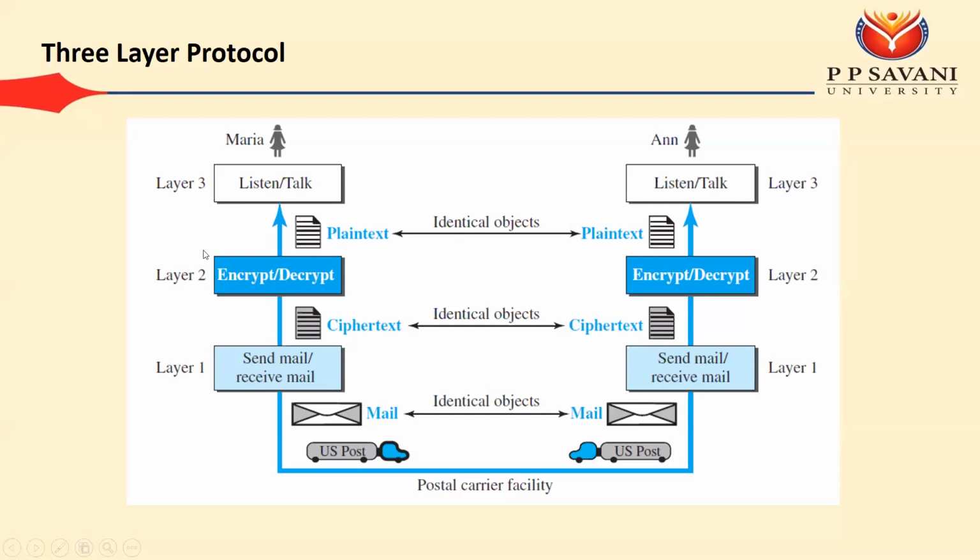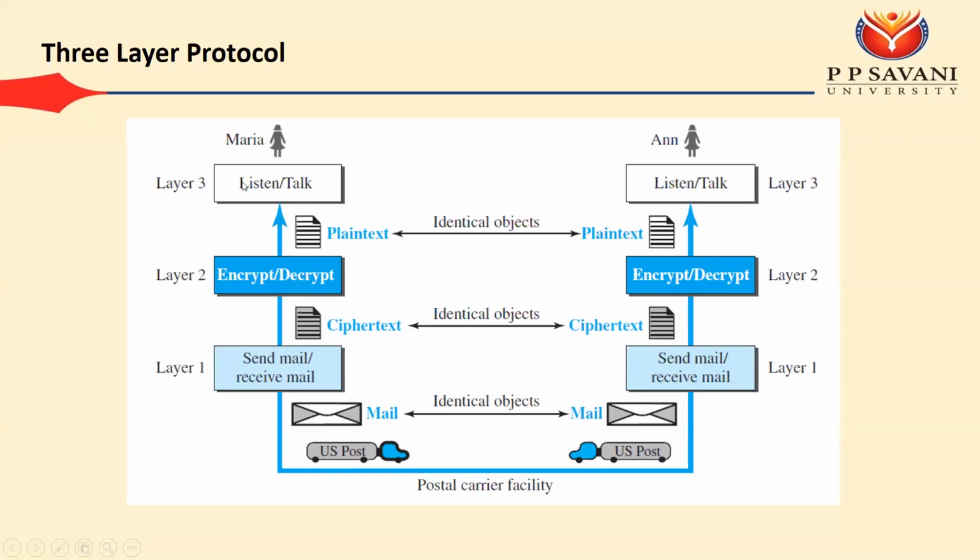Another advantage of this layering is modularity. What is the meaning of modularity? Each and every layer is independent of the others. Each layer can take data from other layers or send data to other layers. For example, layer 2 can take the plain text from layer 3, and layer 2 can send the ciphertext to layer 1. Although there are dependencies, they are only related to sending and receiving data.